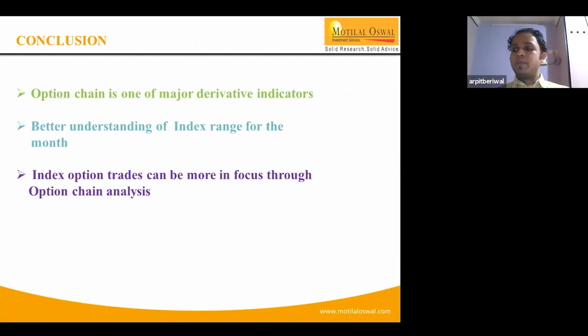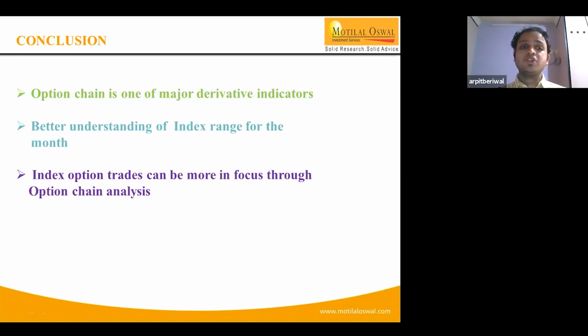So currently, if you see, the market is continuously moving up. Initially 9,500 was acting as a resistance. Now slowly and gradually, the market is moving higher towards 9,600 levels. So it's very important to understand option analysis and the option chain, and depending upon this, it also helps you identify major support and resistance levels, depending upon which we can analyze whether in spite of a market fall, the put writers are intact at lower levels, or in spite of market movement, the call writers are intact at higher zones.